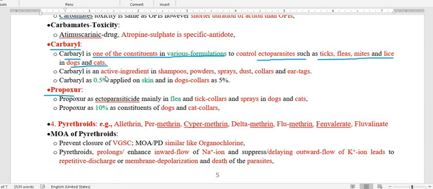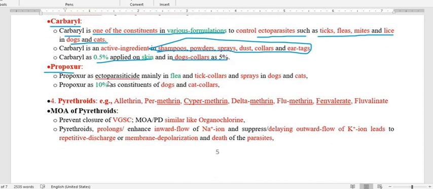Carbaryl is given for dogs and cats, and the preparations come as shampoo, powder, spray, dust, collar and ear tag. Carbaryl is usually used at 0.5% for application on the skin, and in the dog collar we use 5% carbaryl.